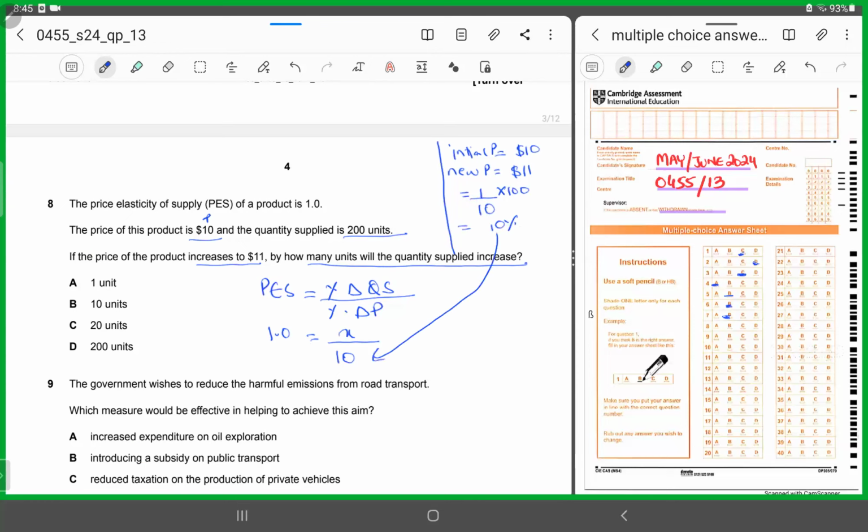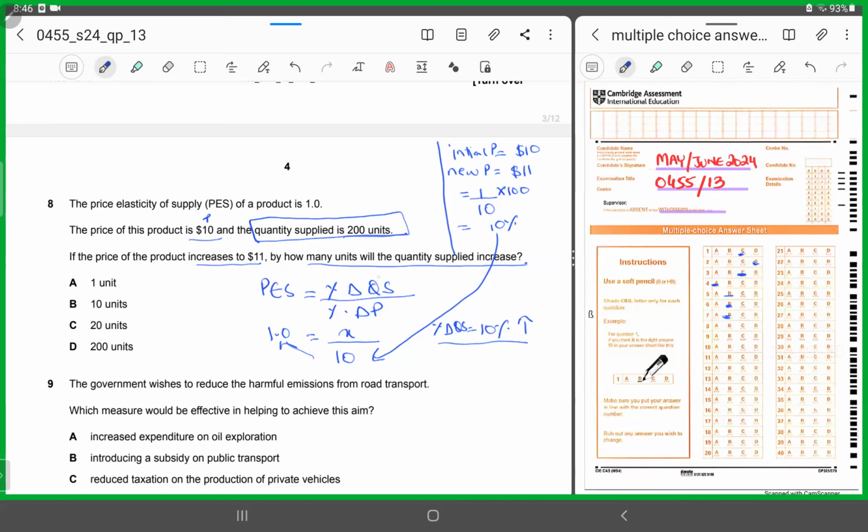Get it? Now, when you cross multiply, so what should be the percentage change in quantity supplied you are yielding? 10%. So the percentage change in quantity supplied I'm getting is 10%. Now, what are they asking me? So this means what? The quantity supplied is increasing by 10%, right? So the quantity supplied is now increasing by 10%. Initially, the quantity supplied was how much? 200 units.